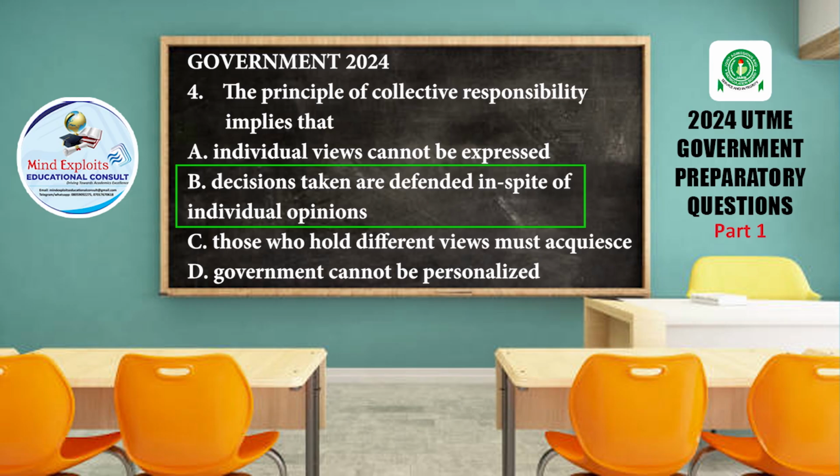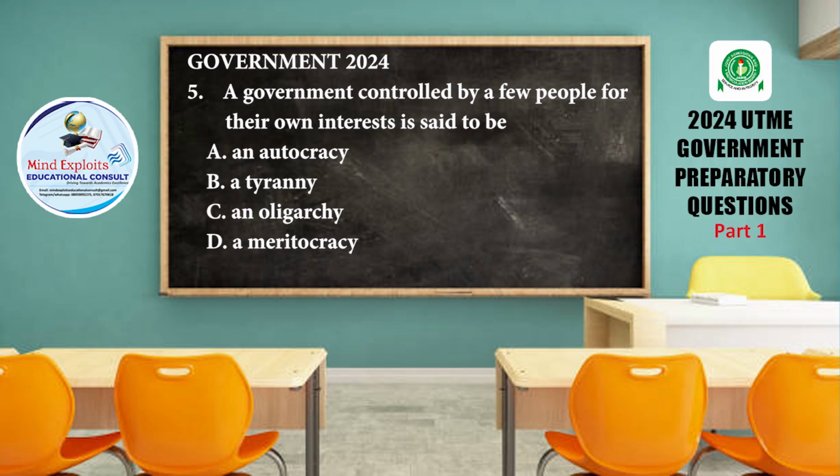So let's look at the last question, question 5. A government controlled by a few people for their own interests is said to be A. Autocracy, B. Tyranny, C. Oligarchy, and D. Meritocracy. In being able to get the right answer to this question, you must understand what a tyranny is, you must understand what oligarchy is, you must know what meritocracy is and what autocracy really is.